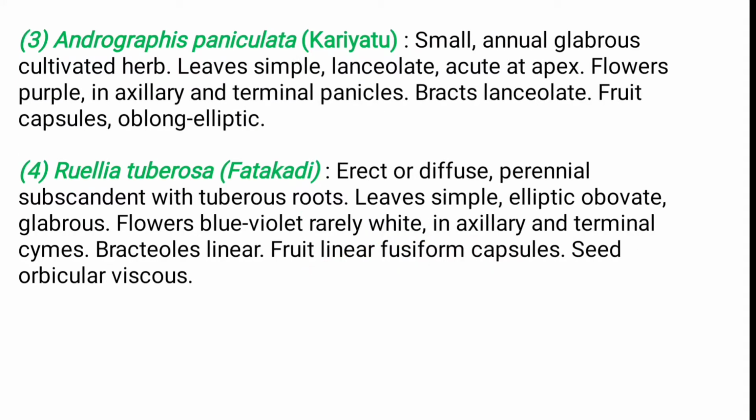Then the third plant is Andrographis paniculata, known as Kariyatu. It is also a small annual plant. The leaves are simple and lanceolate. Flowers are purple in color. Inflorescence is axillary and terminal panicle. The bracts are present and the fruit is a capsule type.